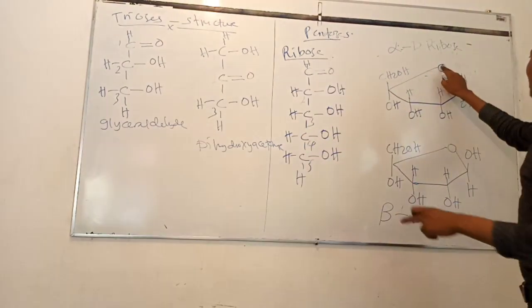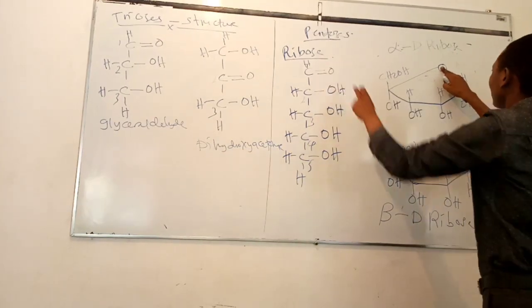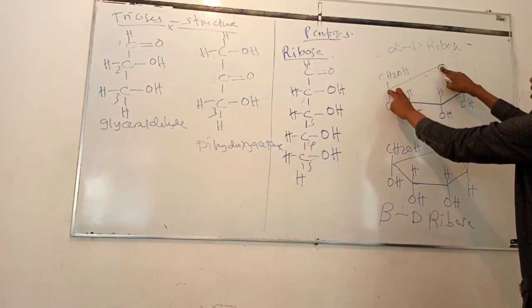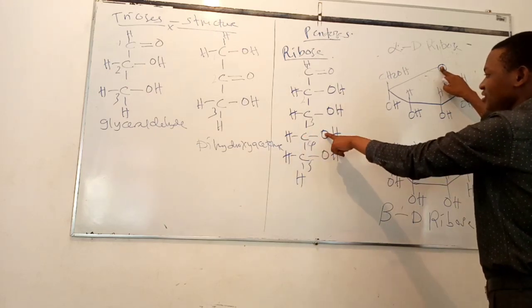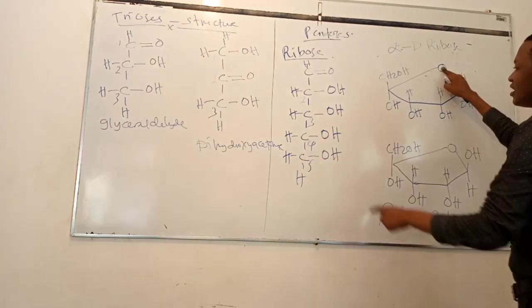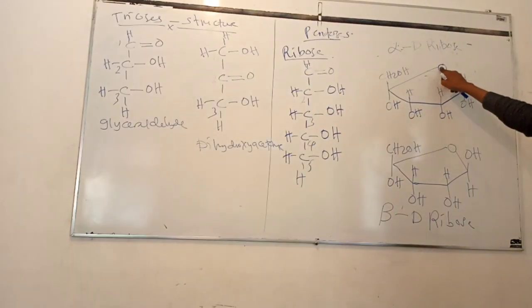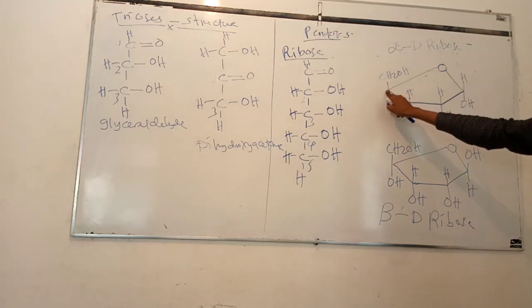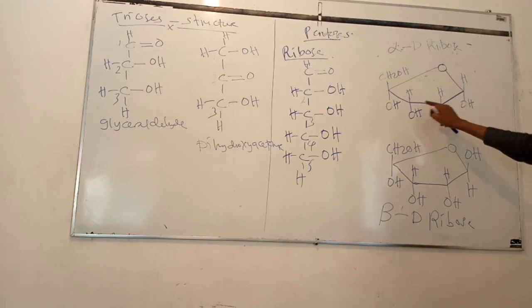So, this is the oxygen atom, which was previously negatively charged. This is the oxygen atom of carbon number 4. Carbon number 4 is this one, and the oxygen which was negatively charged is this one. It forms a bond with the positively charged carbon atom number 1. So this is carbon number 4, this is the oxygen of carbon number 4, and this is carbon number 1, carbon number 2, carbon number 3.